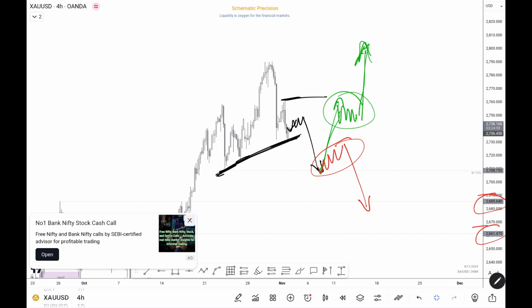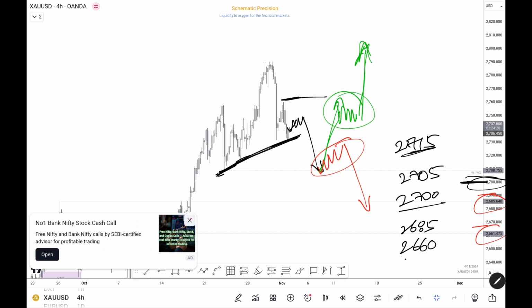I'm all bearish this week till the election results are declared. A few prices I want you to remember and mark on your charts are 2715, below that 2705, 2700, the round figure, 2685 and 2660. So I'm all bearish, but I'll see at what time of the week price is and what it is doing.